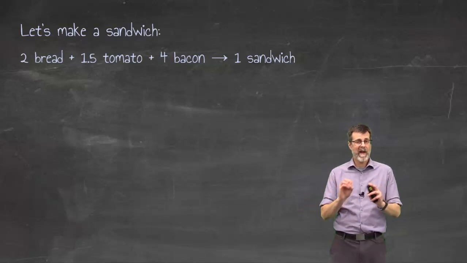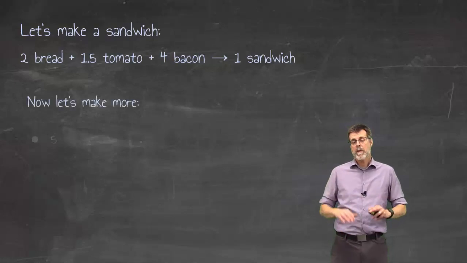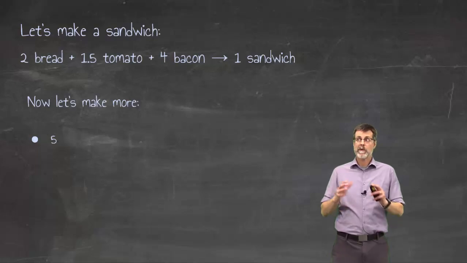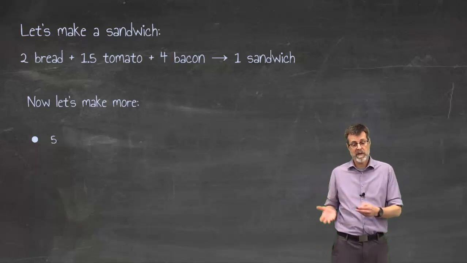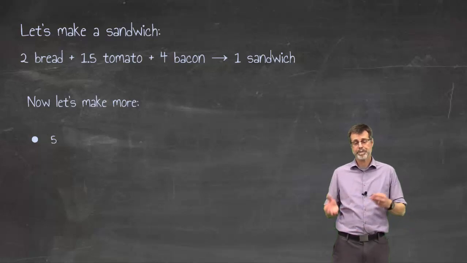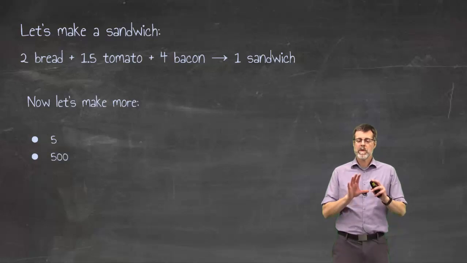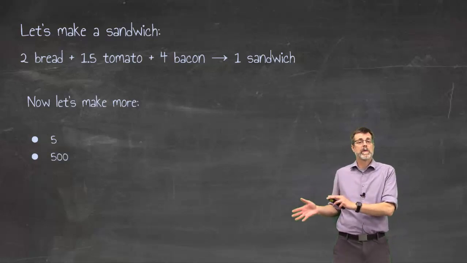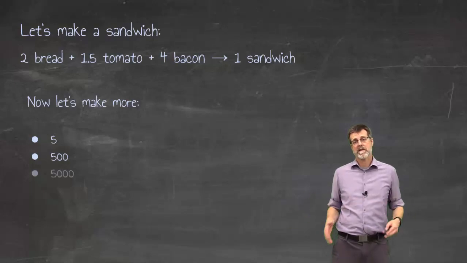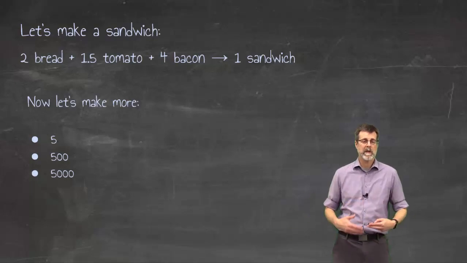If I were to make that sandwich, that recipe, once, I would need those ingredients. But if I were to make it 5 times, I would need exactly the same ingredients, but a scaled up version of it. If I wanted to make 5 sandwiches, I would need 10 slices of bread, and more bacon and more tomato. Math is hard. If I wanted to make 500 sandwiches, I would take exactly the same recipe and scale it up. I would need more of that stuff, and the same thing if it kept going, making more and more.